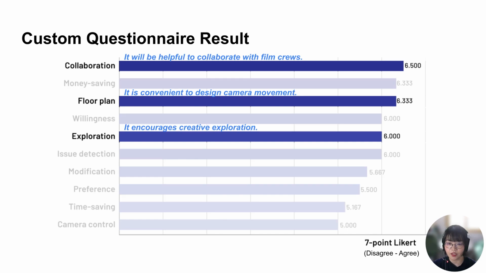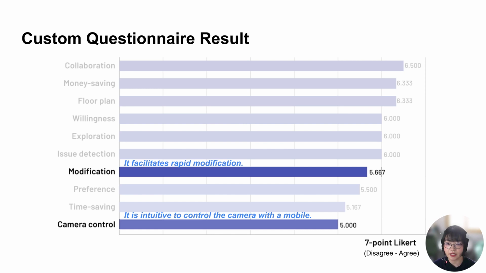As you can see here, participants gave high ratings to the collaboration, floor plan, and exploration-related questions, which means they thought the CollageVis system has benefits in communicating with staff, designing camera movement, and experimenting with their visions, compared to their accustomed previous methods. On the other hand, they gave relatively low ratings for the modification and the camera control-related questions, which means they found modifying the previous image and controlling a virtual camera challenging at times.